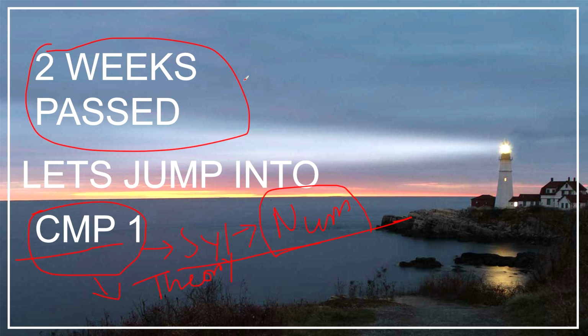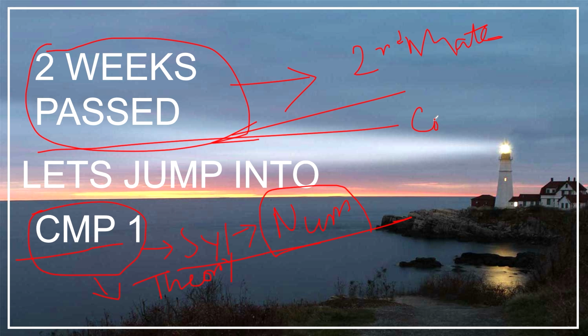You have already passed 2 weeks. Those 2 weeks are for those coming from second mate, after the second mate oral exam, and appearing only for Chief Mate Phase 1. In 2 weeks you basically need to cover what Hinship is and how to use the Hinship manual, and all other things you have not done in second mate because you are given only orals. If you are a written candidate, then you already know what topics have to be covered before appearing for CMP1, and you must have already covered all these topics.